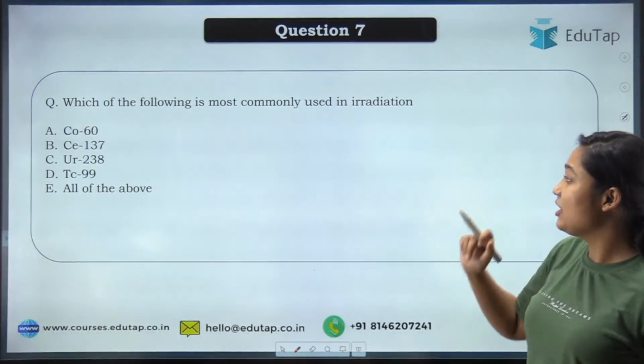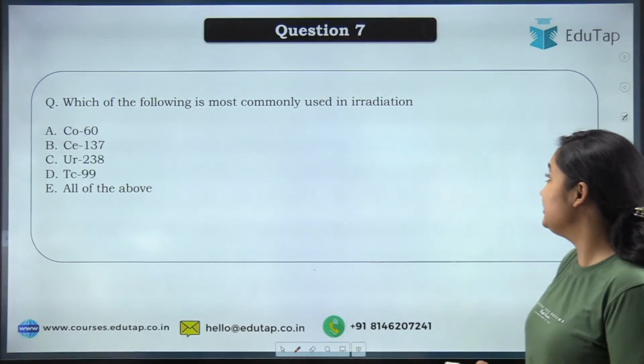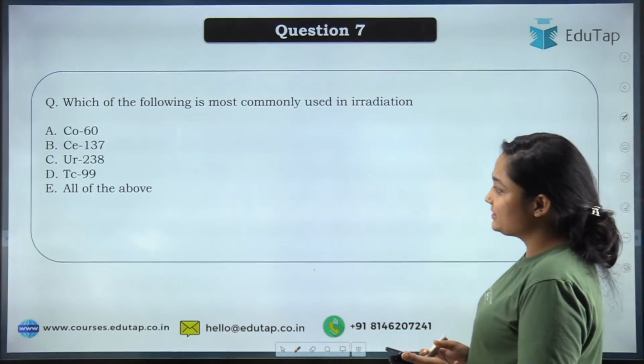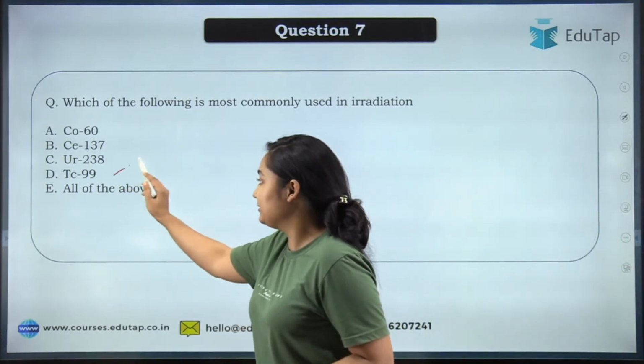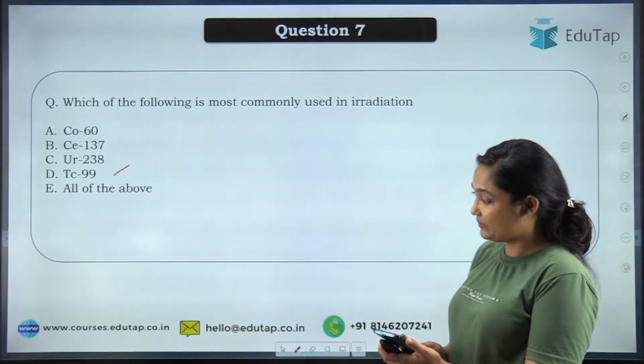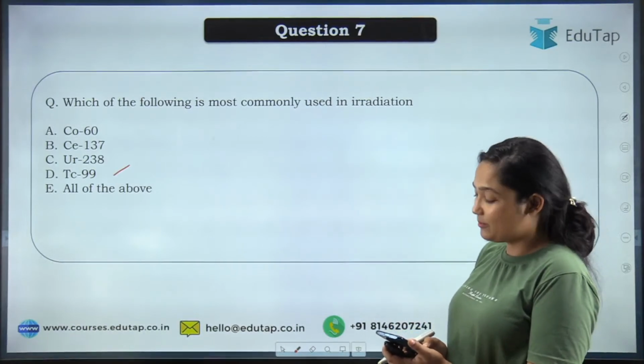Moving to the next question, which of the following is most commonly used in irradiation? Cobalt 60, cesium 137, uranium, technetium 99. These are your options. Do let me know what the correct answer will be, or is it all of the above?